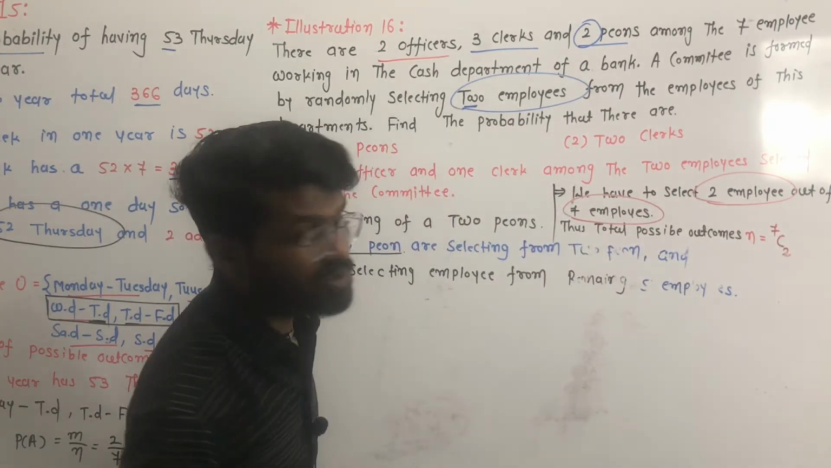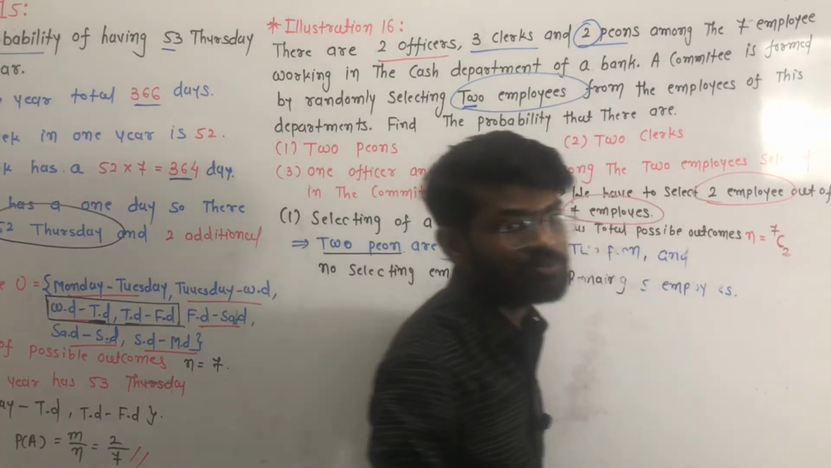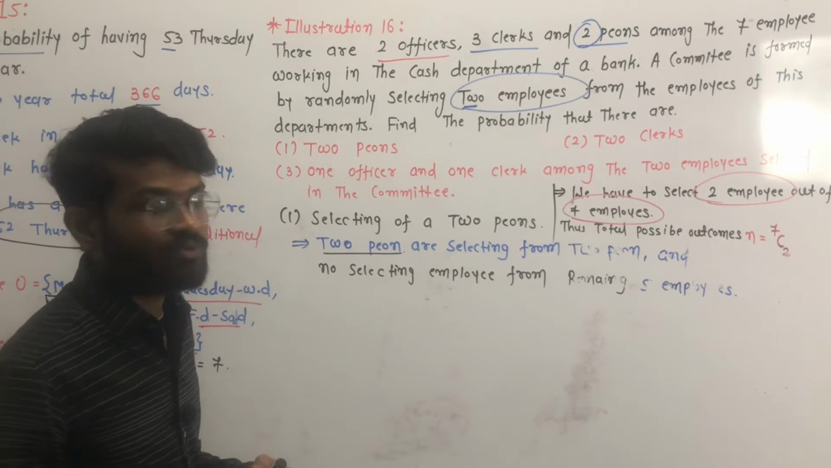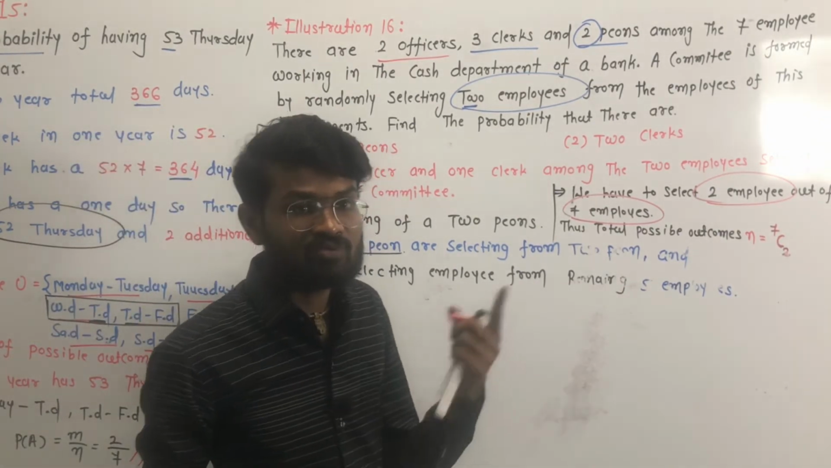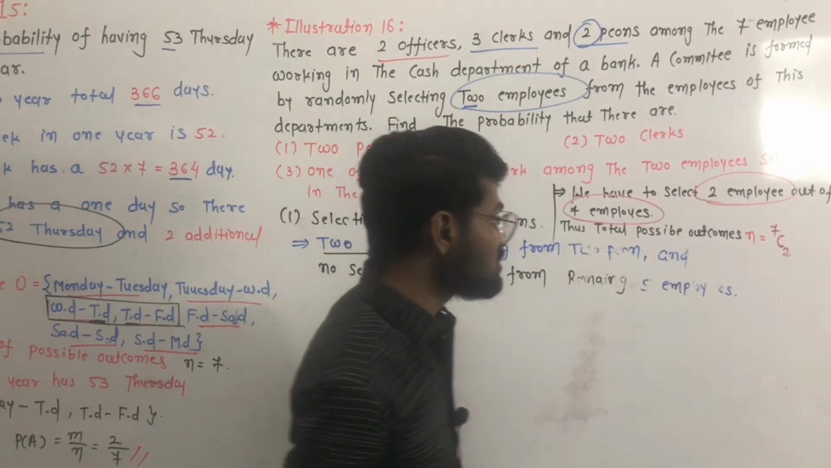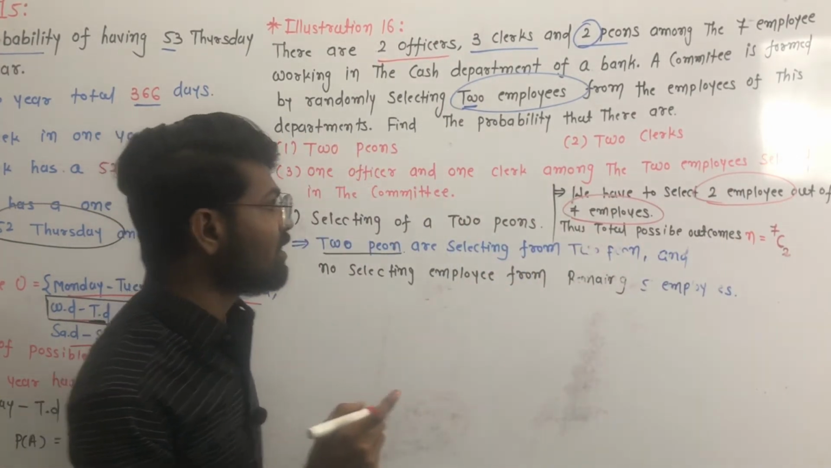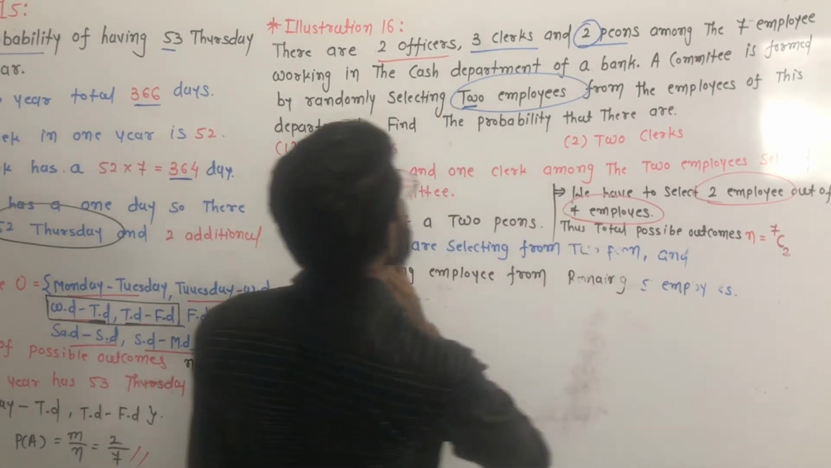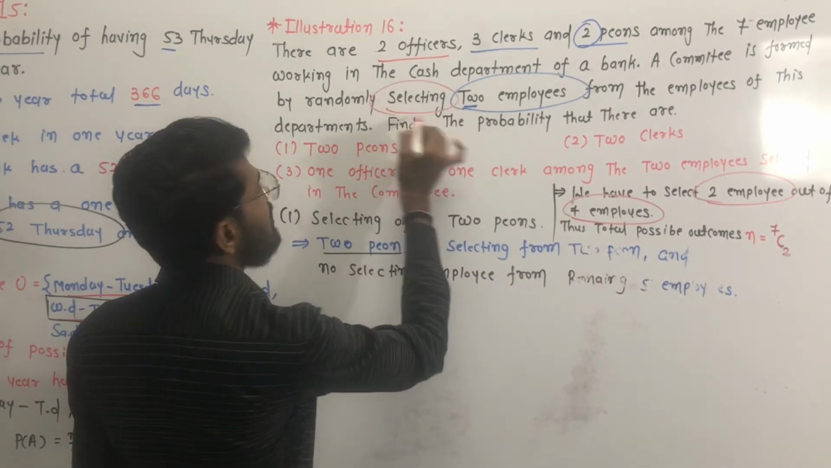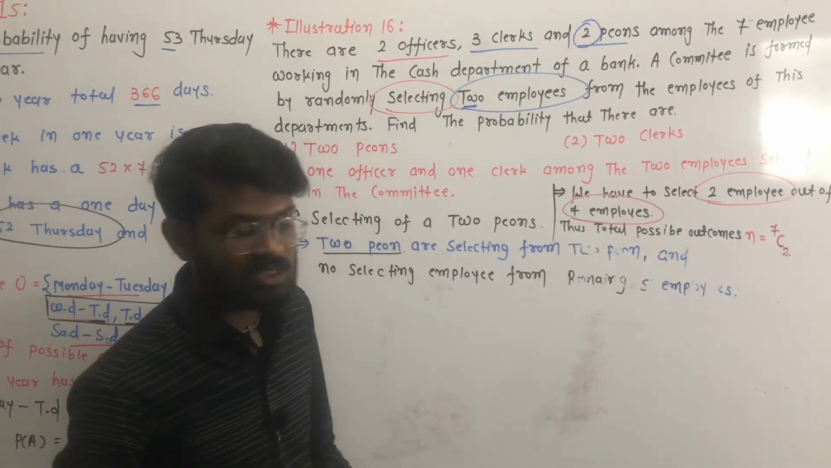For the selection we have used C. In the previous lecture we used 7P5, 5P5, 4P3, but in this case we use C. When we have to do a selection, we use C. Clear? So the total possible outcome n is equal to 7C2.